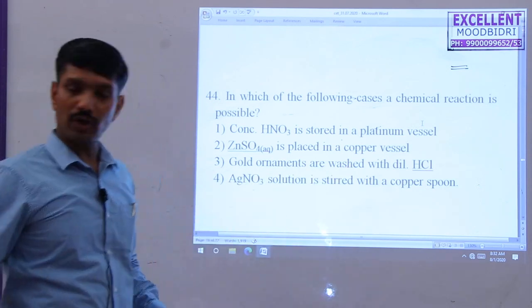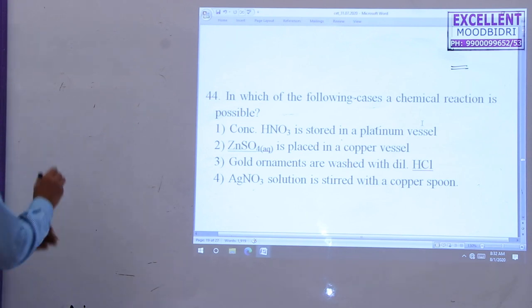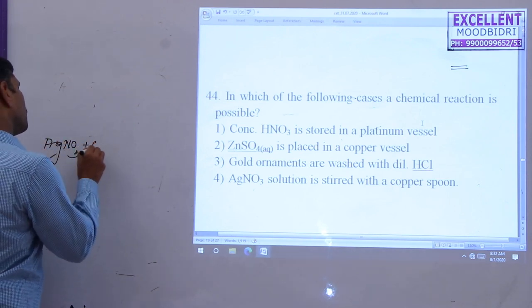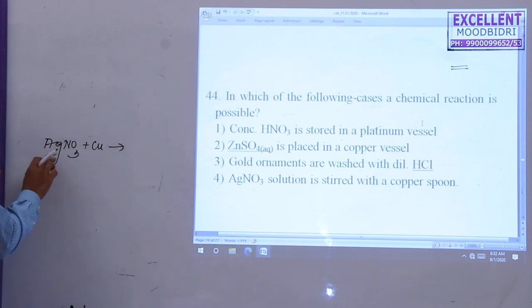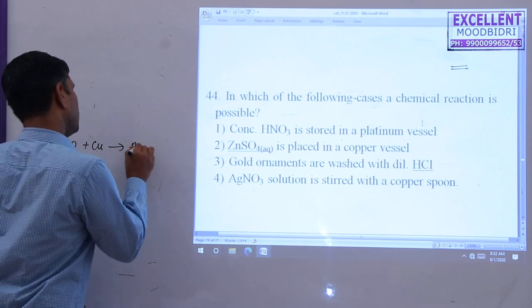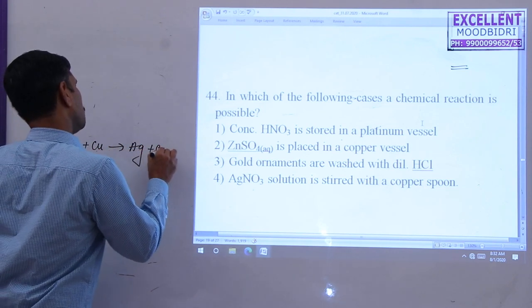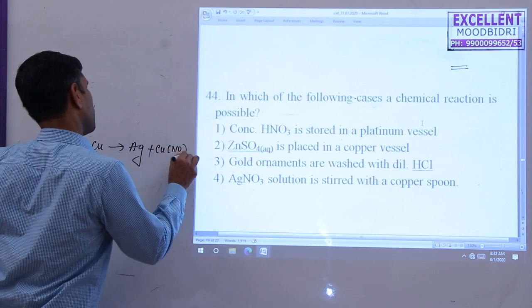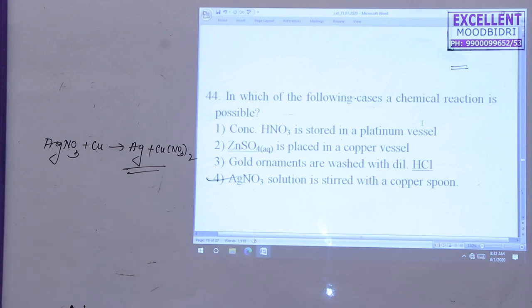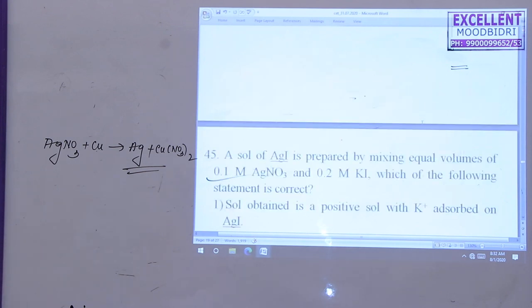AgNO3 solution stirred with copper is possible. So here AgNO3 stirred with copper is possible because copper has a high tendency to lose electrons. In this case, Ag is displaced and Cu(NO3)2 is formed. This reaction is possible. So the fourth option is correct here. Next question.